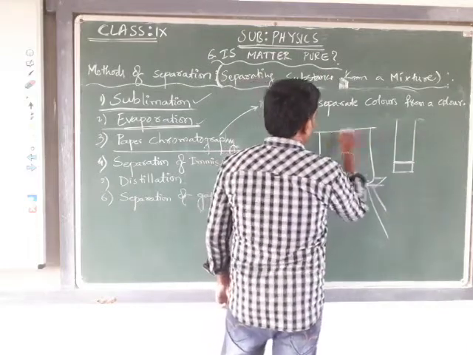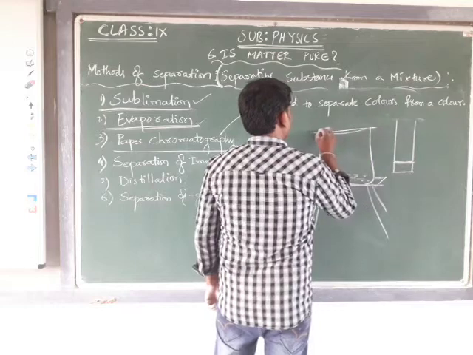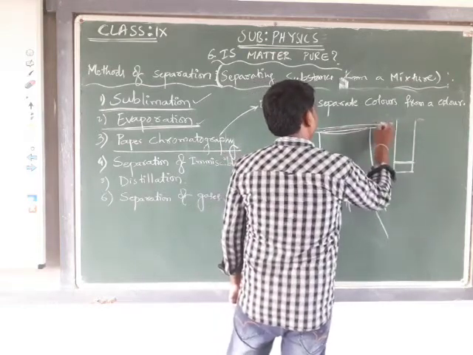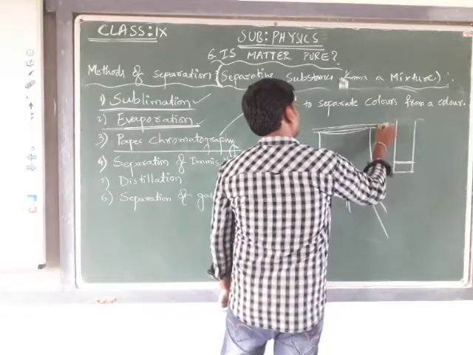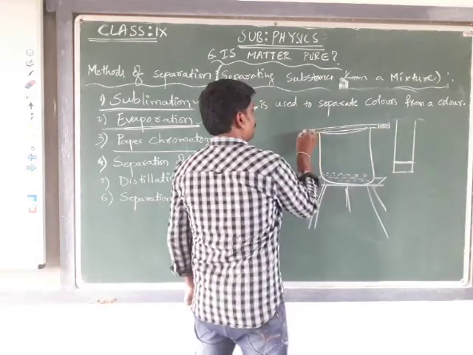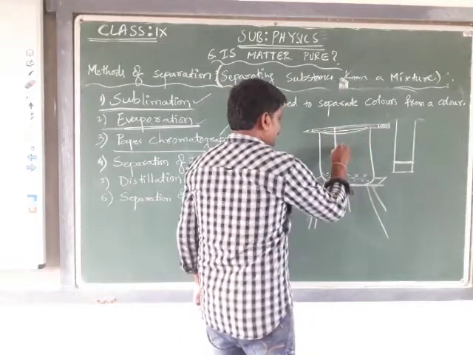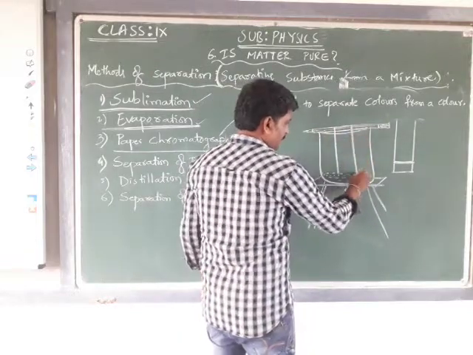Assume this is a pencil. Don't mind that I am not good at drawing. This should be attached here.